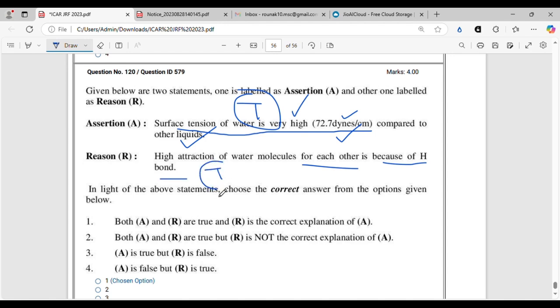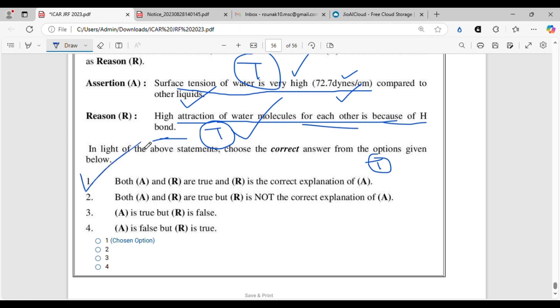Yes, of course, because water has the unique property of hydrogen bonding between its molecules. That is why it has got high surface tension and various other properties like higher density in the liquid phase at 4 degrees Celsius. So high attraction of water molecules for each other is because of H bond that results in high surface tension. This is also correct, and this is a correct explanation of the assertion statement. So option 1 is the correct option.